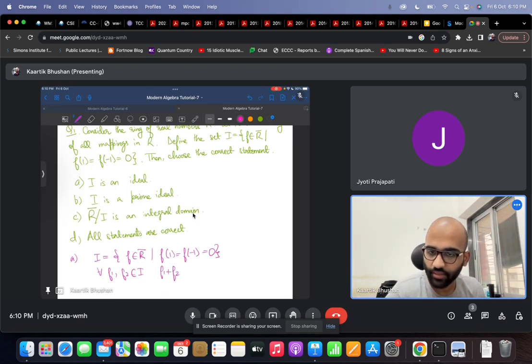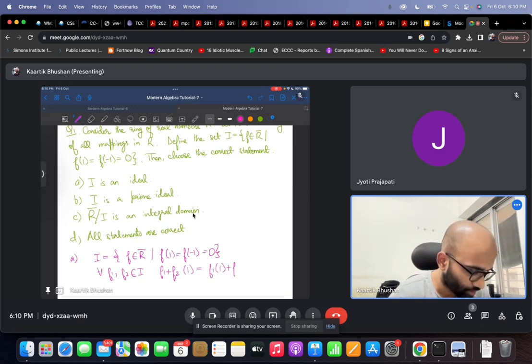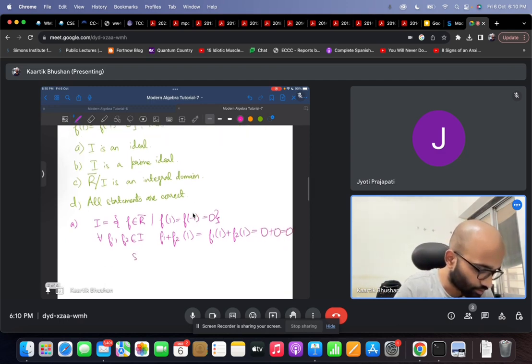We want to show that this sum also belongs to I. So f1 plus f2 of 1 should be 0, and this is equal to f1 of 1 plus f2 of 1, which is 0 plus 0, which is 0. Similarly, we can show that f1 plus f2 of minus 1 is also 0, which implies that f1 plus f2 is in I.